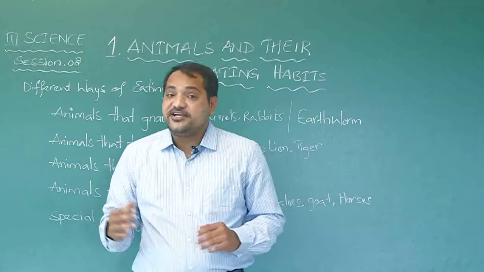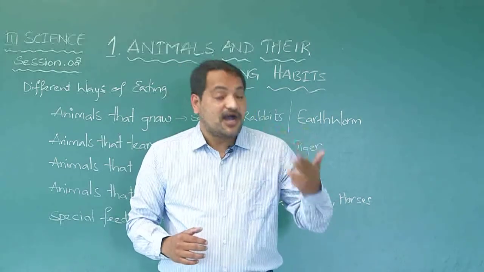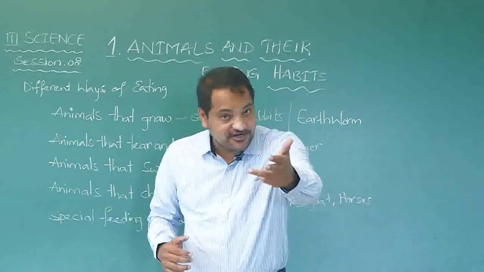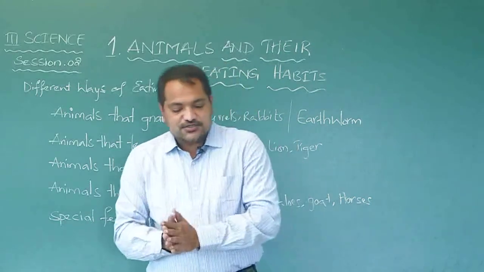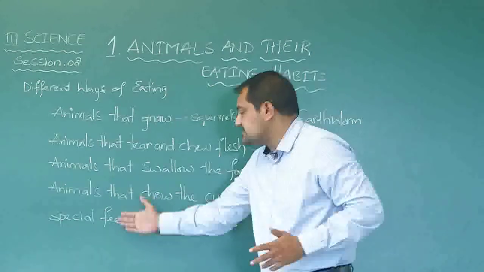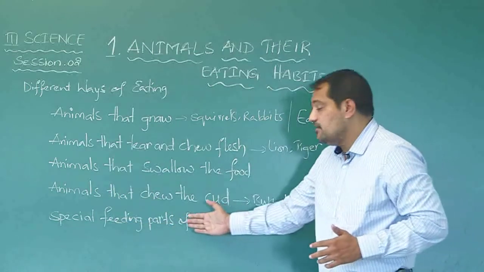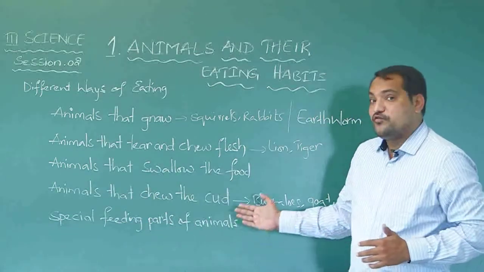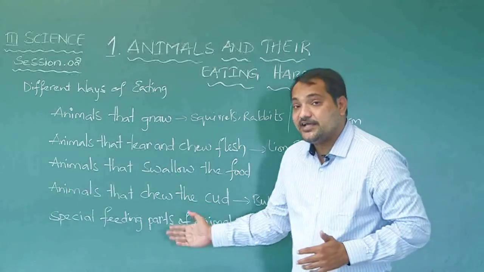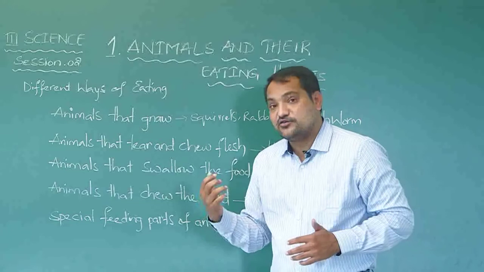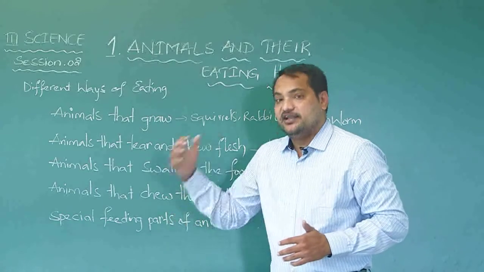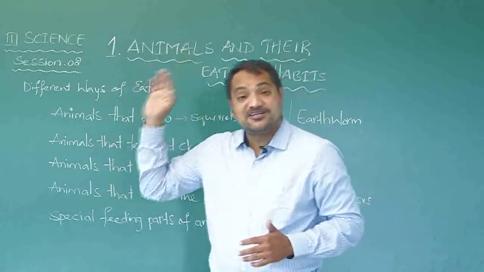Animals are classified into herbivores, carnivores and omnivores according to their eating habits. Different animals have some special feeding parts also. For example, dogs and cats have a tongue to lap up water and milk. An elephant has a long trunk.